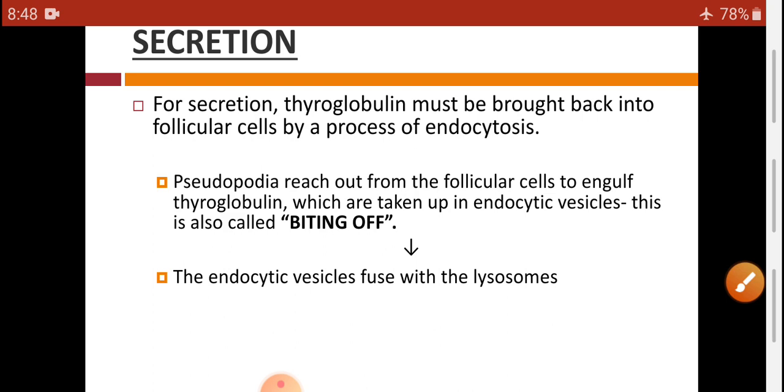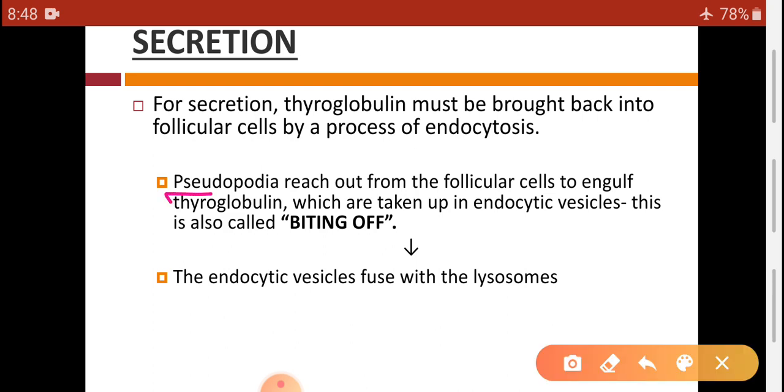So for this endocytosis, pseudopodia reach out from the follicular cells and engulf thyroglobulin, which is taken up by the endocytic vesicles, and this is called biting off.